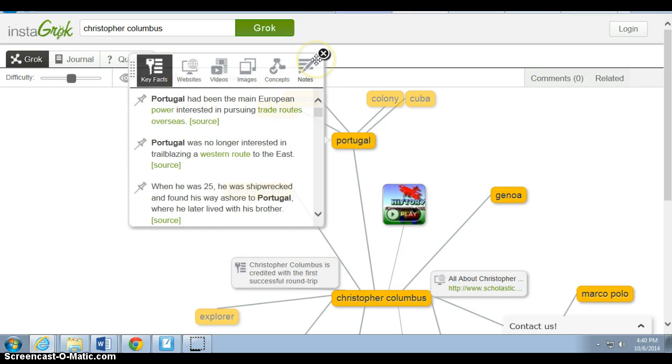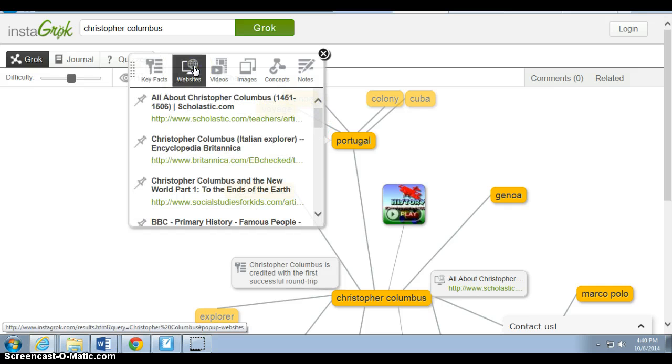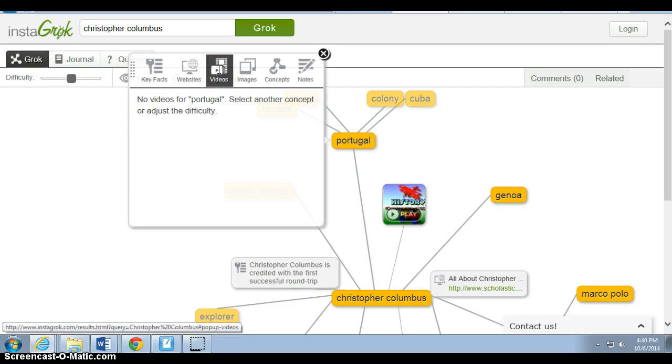What's neat, and this is how I'll end this lesson, what I like best about Instagrok is that it gives you all of these choices. It gives you key facts to look for and look at, but it also gives you websites to visit. It also gives you videos, and in some cases there are no videos.